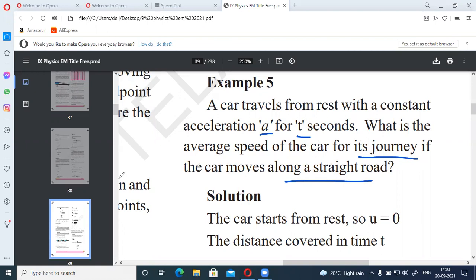Car is in a uniform motion, and it is moving in a straight road. So what is the acceleration for that seconds? Yes. Very good. So see, the car travels from rest with a constant acceleration. So uniform acceleration, this is constant acceleration.